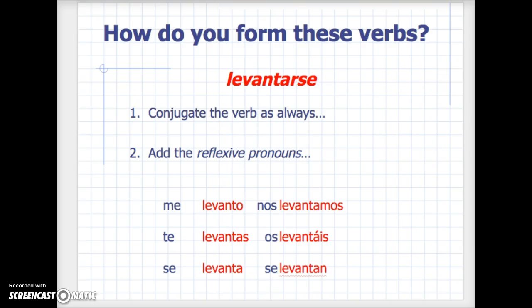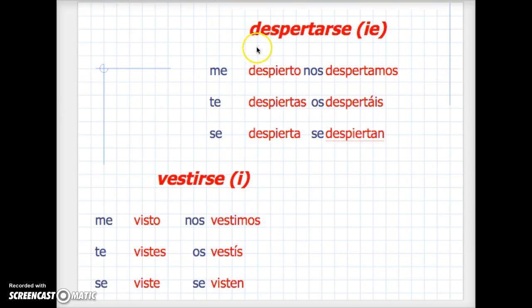Okay, continuemos. Here are some other examples, okay? Here we have despertarse, to wake up. Vestirse, to get dressed. But we can also translate it to say to get oneself dressed, to wake oneself up, okay? And notice what we've done. If you're looking at the red, por ejemplo, with despertarse, we have the yo form, despierto, despiertas, despierta. But remember, we need the me, te, se, nos, os, and se in front.